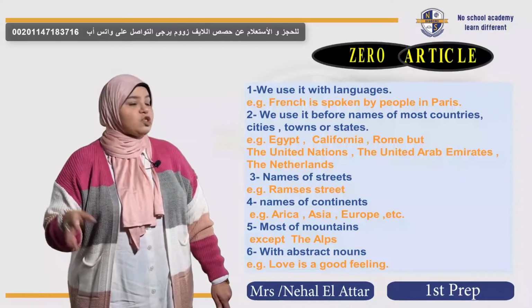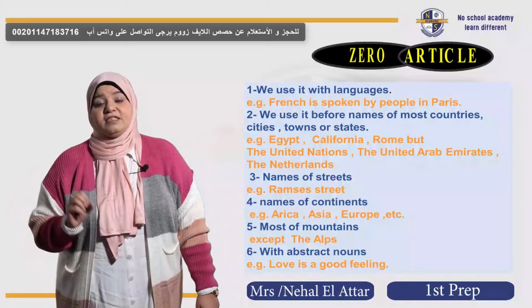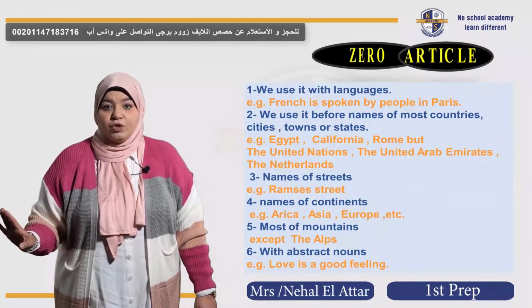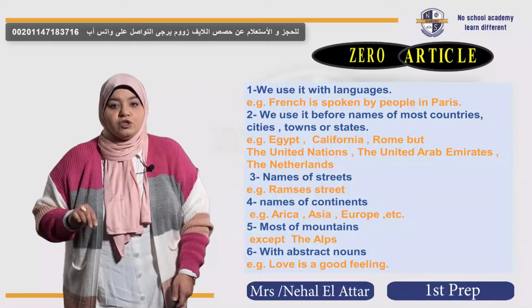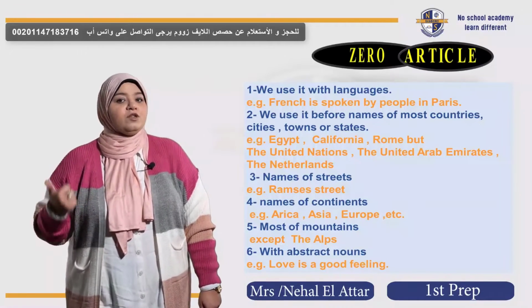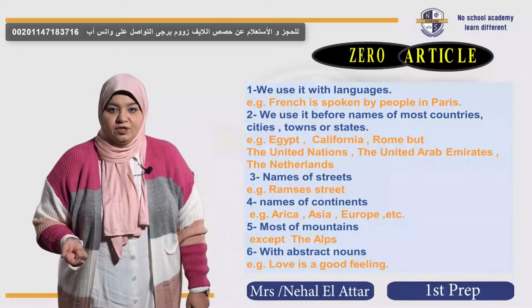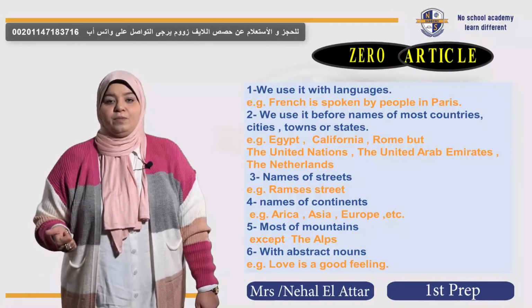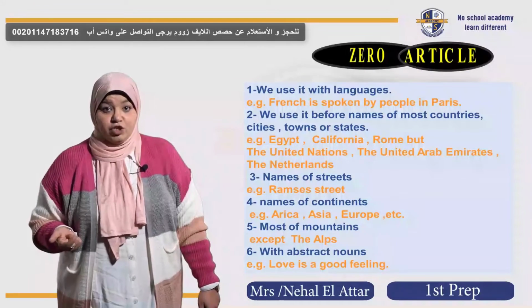Also, most of the names of countries, towns, cities, and states take no article, except those which are plural in their meaning. For example, the United States of America, the United Arab Emirates, the Arab Republic of Egypt, okay?